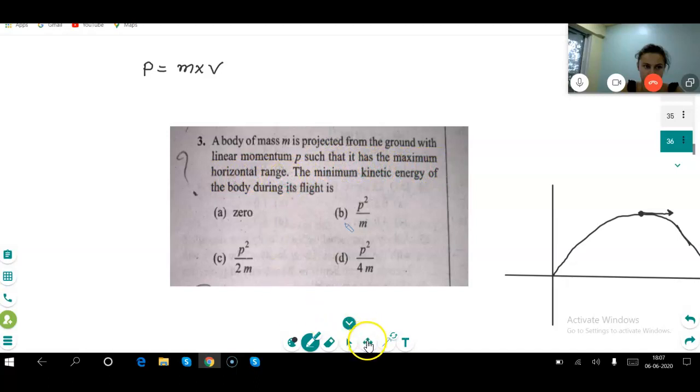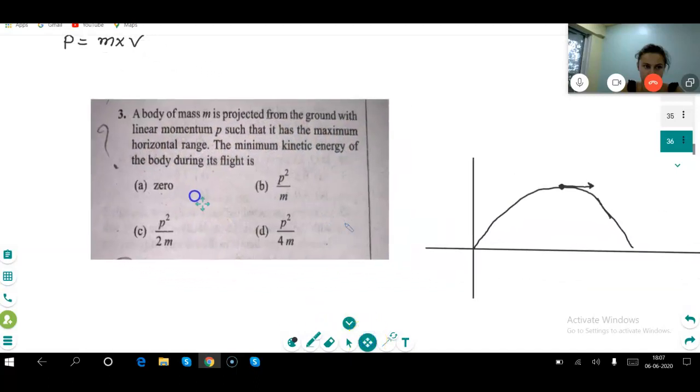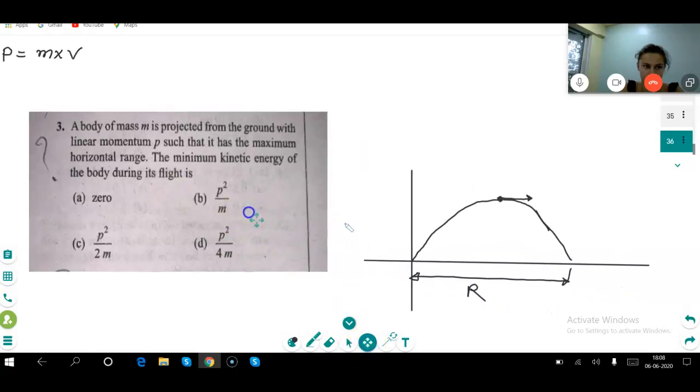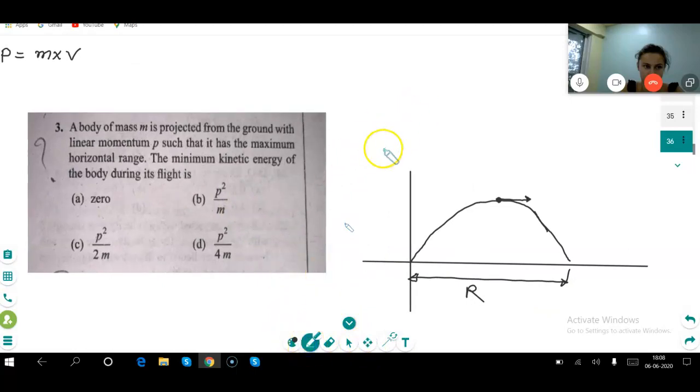See, the range is telling maximum. So maximum range, when is it possible? Yesterday we learned the range formula. Let us say it is projected at an angle of theta.